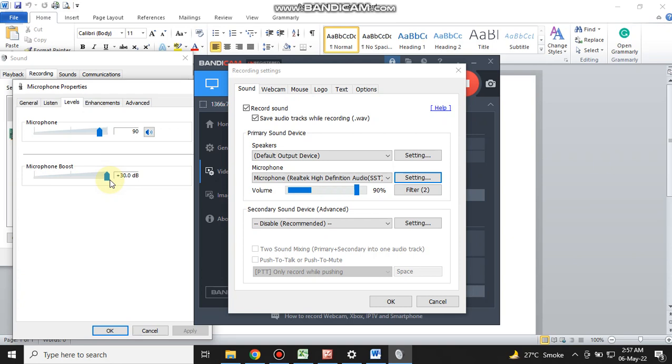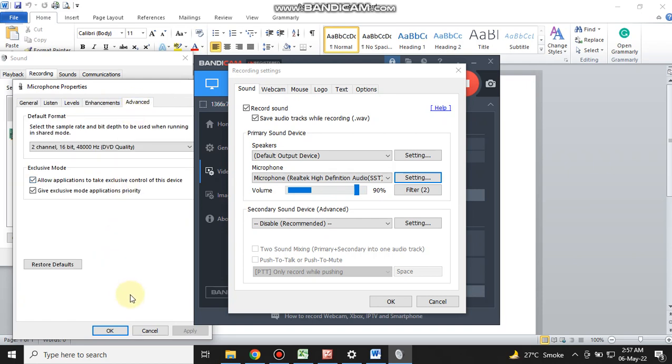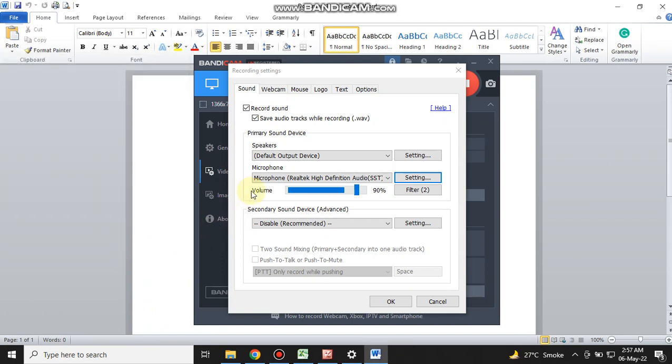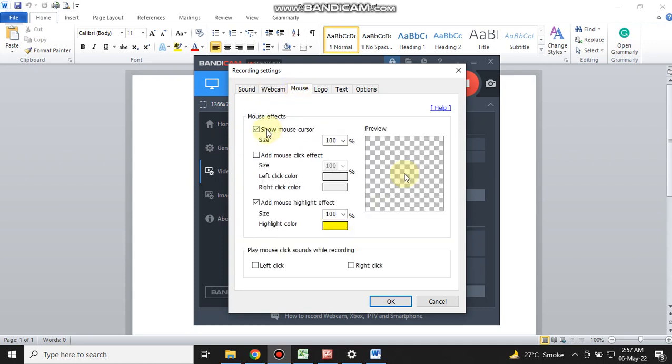Enhancement: you can use noise suppression. Click on noise suppression, advanced, and say okay. My option has already been selected, therefore I cancel it, but you click on OK. Another option is webcam and mouse. It will show the cursor of your mouse. You can click on this as well.